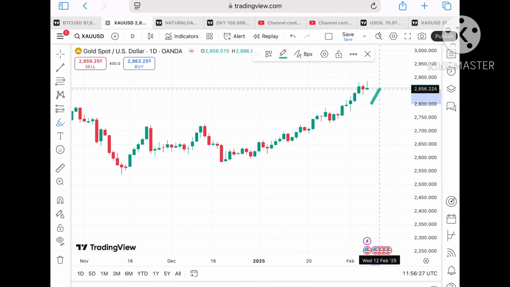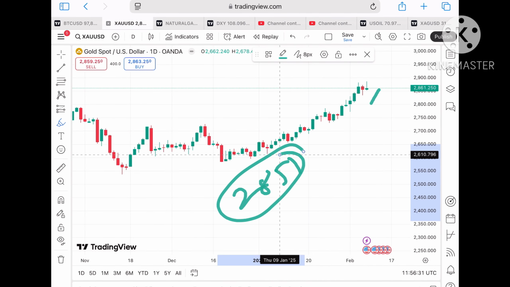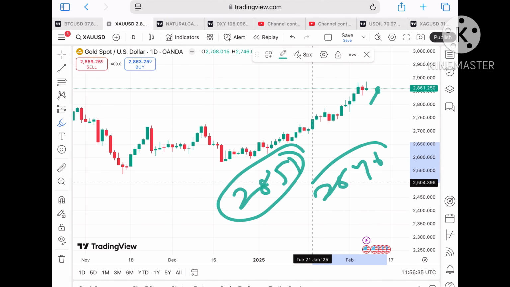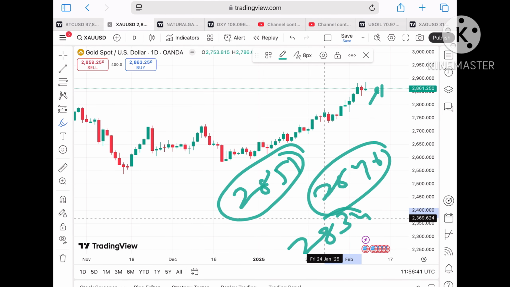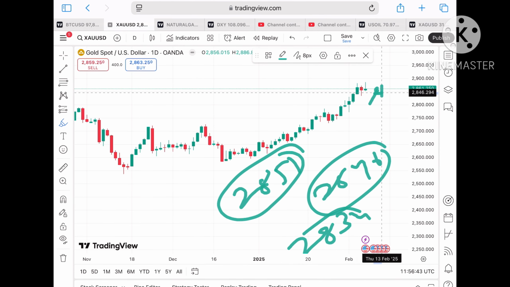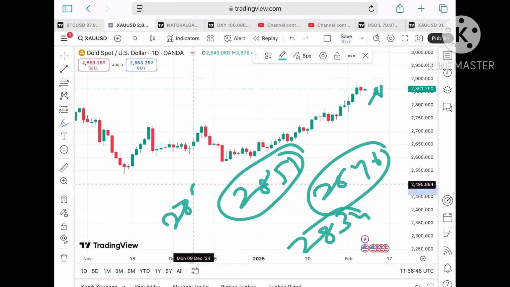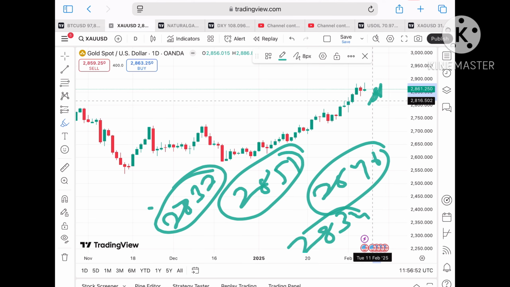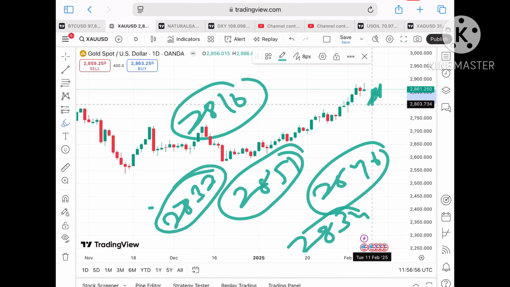But as I've already explained, the market is uncertain, so you have to look at both sides. If the price doesn't sustain, it can come down towards 28.51 to a level of $28.46, and if that doesn't sustain, we can see a further downfall towards $28.34. Once the price starts falling below 28.34, chances of going towards 28.32 will be there, and if that doesn't sustain, we can see a further downfall towards $28.16, and from there a further fall towards 2800.